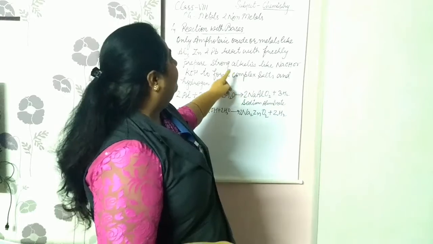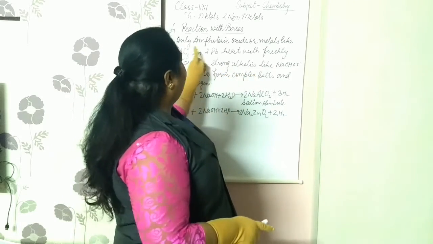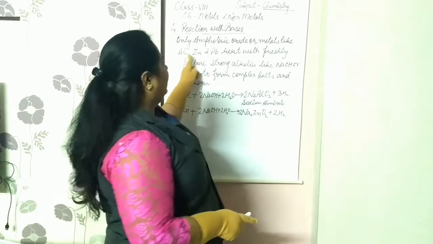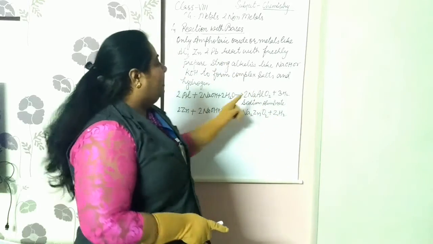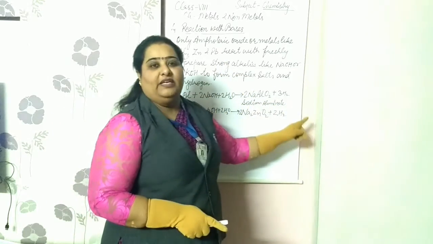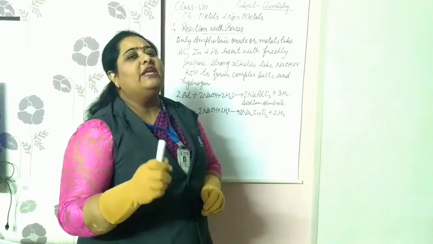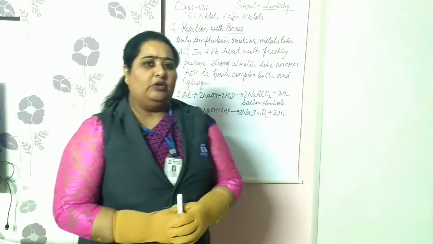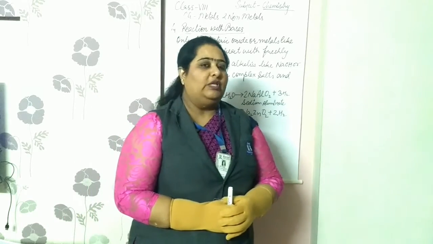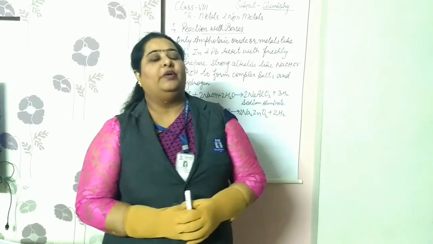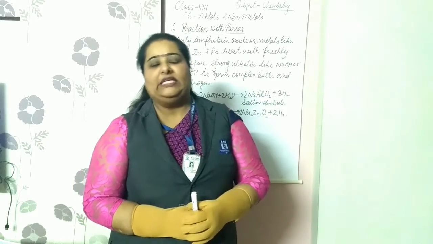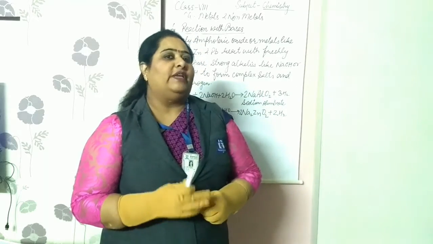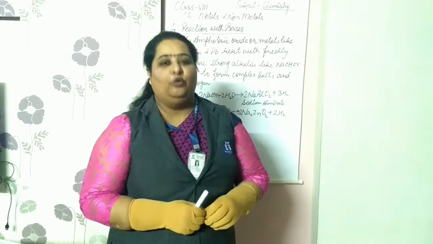So when the freshly prepared sodium hydroxide reacts with the amphoteric metals like aluminium, zinc and lead, they make their respective salts, which are very complicated, very complex salts, right? The salts will not be as easy as sodium chloride, sodium sulfate, potassium chloride, potassium sulfate, magnesium sulfate, etc. Whenever these salts are prepared, they are very complex and they also produce hydrogen gas.